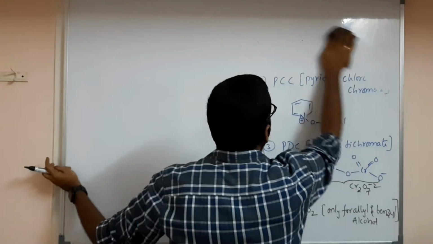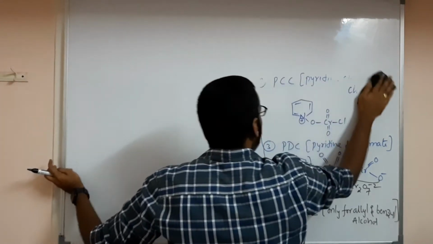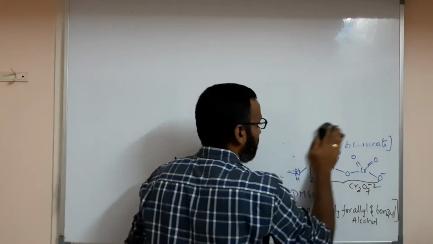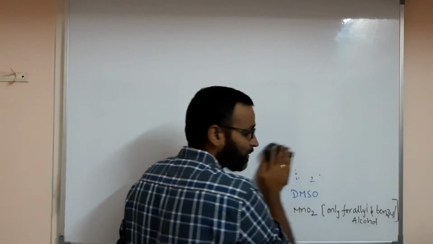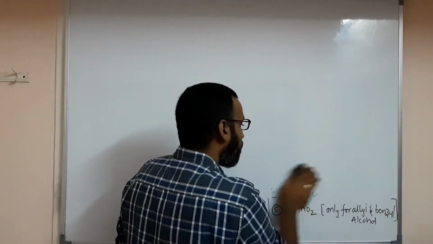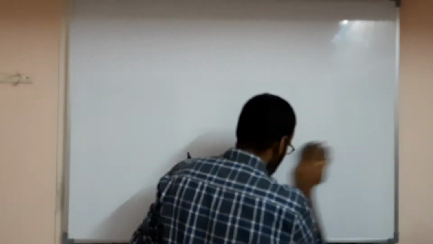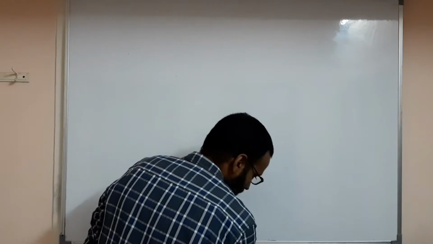Alcohols can be converted to chloroform, iodoform or bromoform, whatever. Simply we call it haloform. And what is the requirement for that? That we will learn after this.